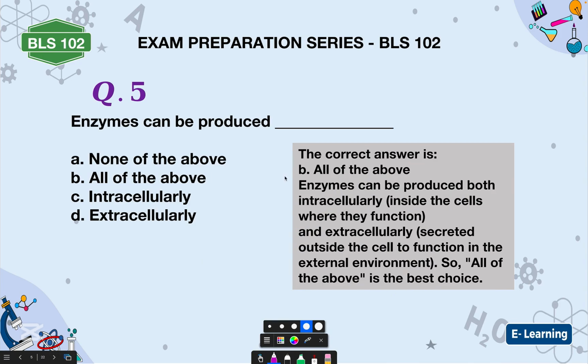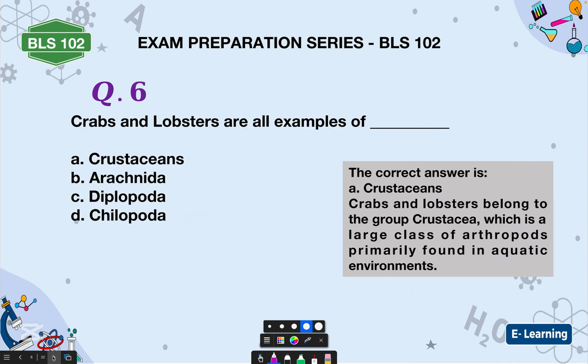Now, enzymes can be produced, none of the above, all of the above, intracellularly and extracellularly. Now, enzymes can be produced both intra and what? Extra. So the correct answer is what? All of the above. Enzymes can be produced both intracellularly, that is inside of the cell where they function, or extracellularly. They are secreted outside of the cell to function in the what? In the external environment. So all of the above is the best choice for this question.